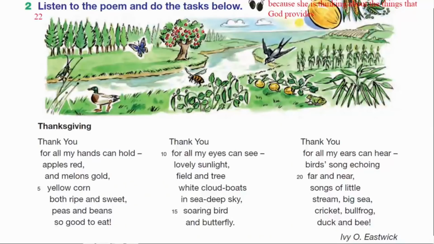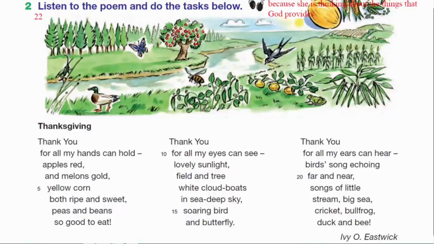Period 10. Activity 2 and Activity 6. Thanksgiving by Ivy O. Eastwick. Thank you. For all my hands can hold, apples red and melons gold, yellow corn, both ripe and sweet, peas and beans so good to eat.